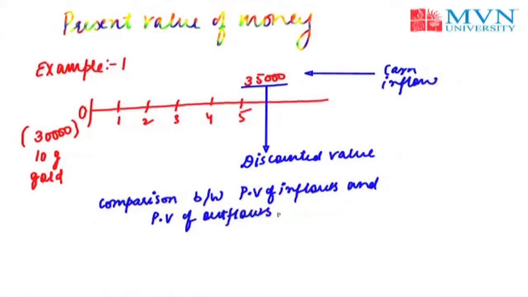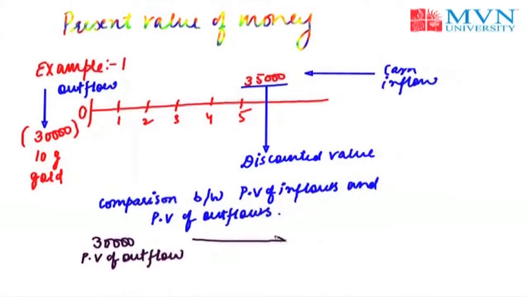However, you can easily see that the person is contributing the 30,000 rupees, which can also be termed as the outflow, and the person is making this investment or the compromise of the money today itself. That's why we need not calculate the present value of outflows, because these outflows are being incurred in the present itself. So the present value of outflows in this example is 30,000 itself.